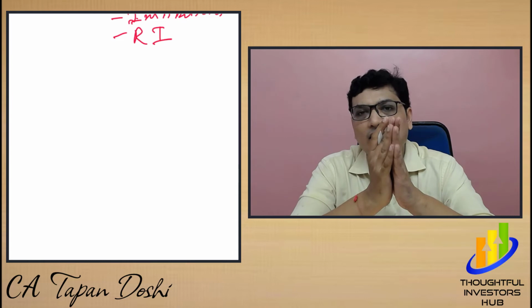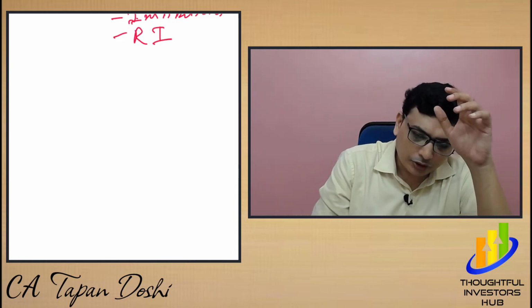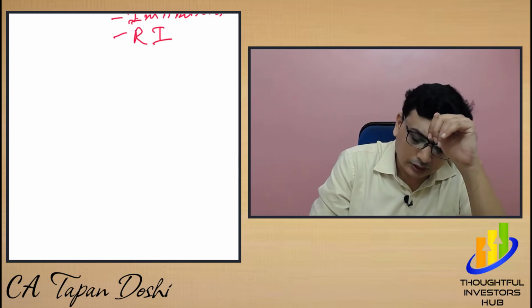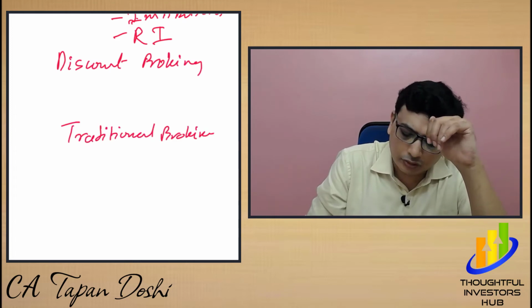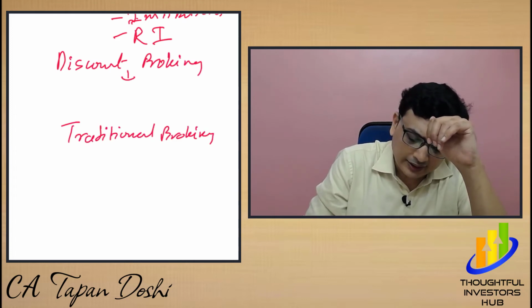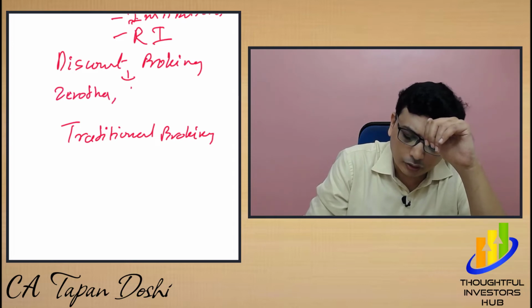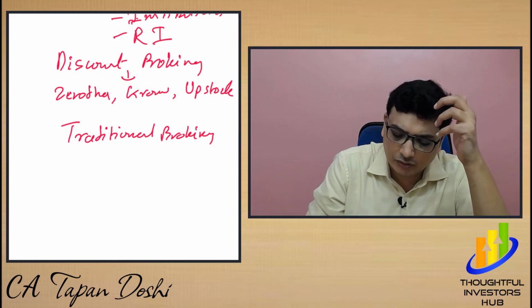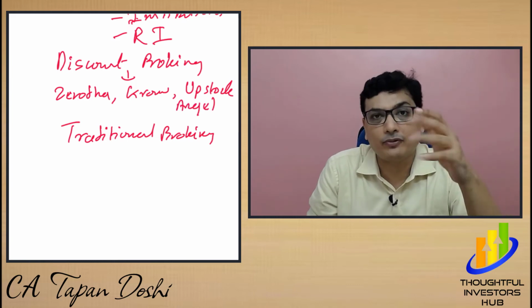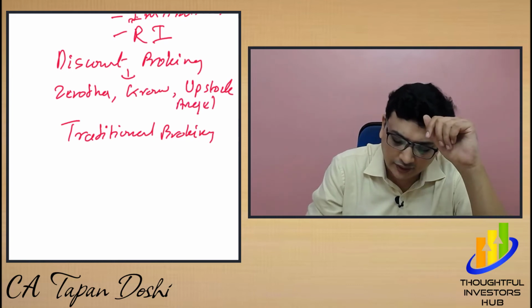Now, there is a difference between discount broking and traditional broking. So, who are the discount brokers in India? Zerodha, Groww, Upstox, all these are discount brokers. Even Angel is now coming with Angel Prime, which is discount broking. However, who are the traditional brokers?